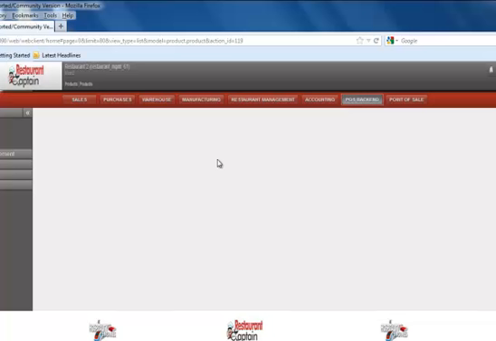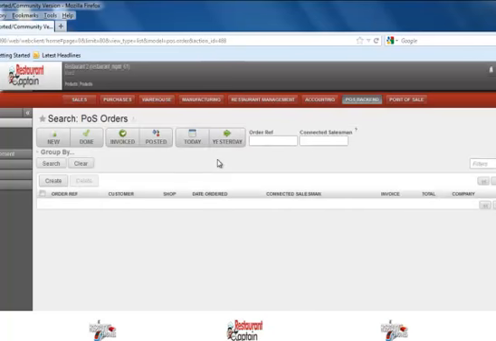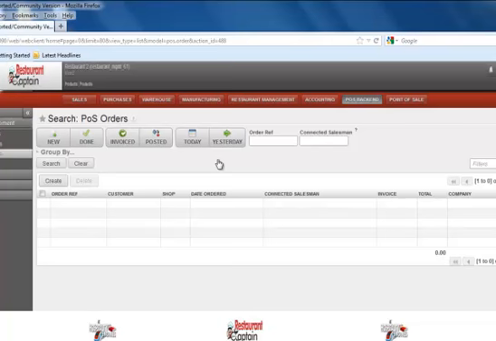To start with, in POS backend, you will have daily operations, cash register management, products, reporting and configuration parts. In POS orders, you can have a list of POS orders created so far in the system. Similarly, in cash register management, you can have a list of cash registers which have been opened or have been closed so far.